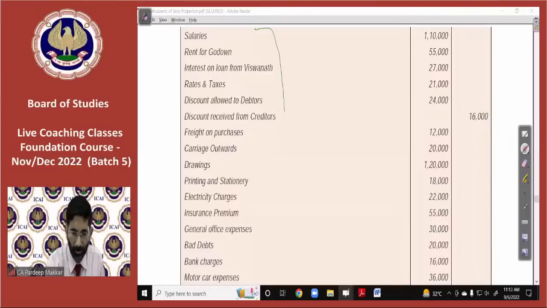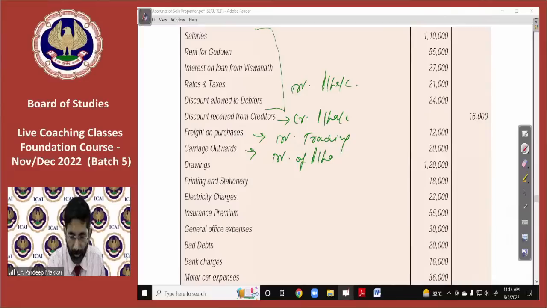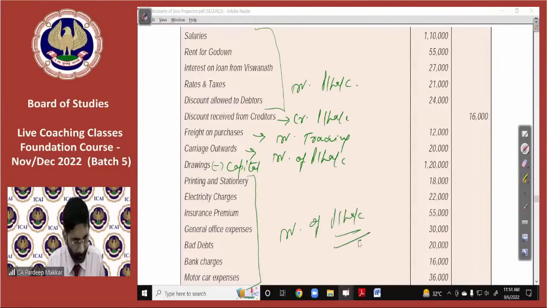From here to here, debit side of P&L, then credit side of P&L, debit side of the trading account. This is entered in the debit side of the profit and loss account. This will be deducted from capital. These all will go to the debit side of the profit and loss account. I think everyone is clear on these points. There is no doubt for these items.